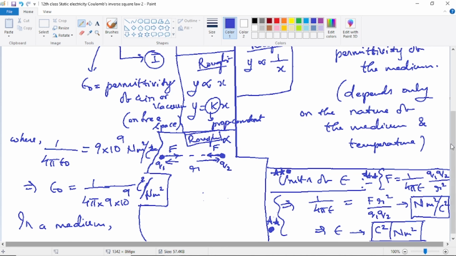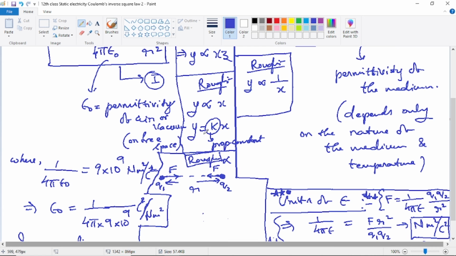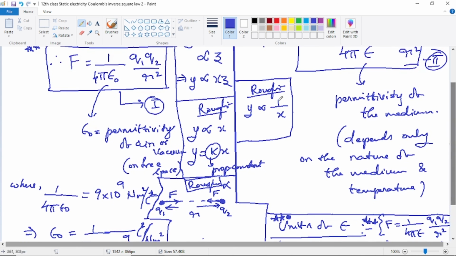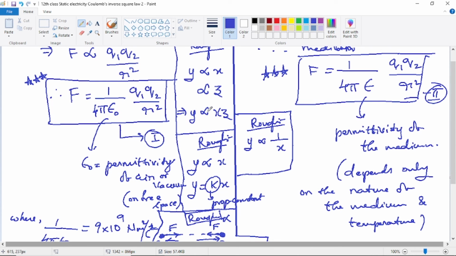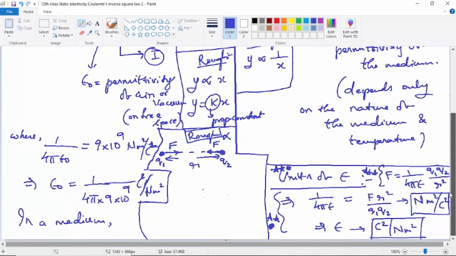This rough step: y proportional to x means y is equal to kx. So just see here, y proportional to x, proportional to z, y is proportional to xz. So this is required. Again another rough: y proportional to 1 by x, that means y is inversely proportional to x. That's how it is read. This is another rough column. All these are very useful because they are general steps. So this rough column is not required.